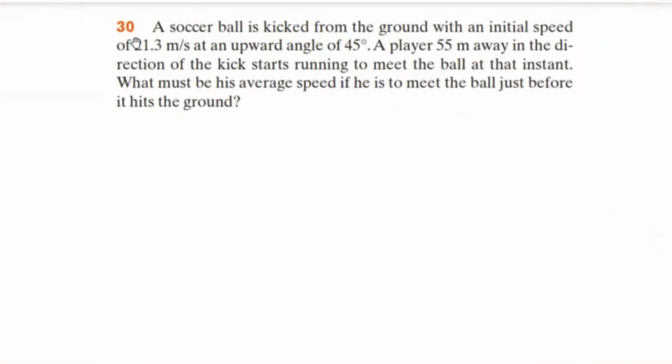Problem number 30. A soccer ball is kicked from the ground with an initial speed of 21.3 meters per second at an upward angle of 45 degrees. A player 55 meters away in the direction of the kick starts running to meet the ball at that instant. What must be his average speed if he is to meet the ball just before it hits the ground?